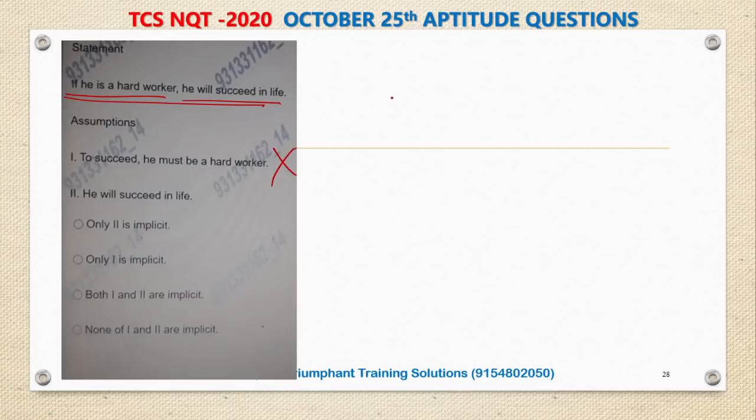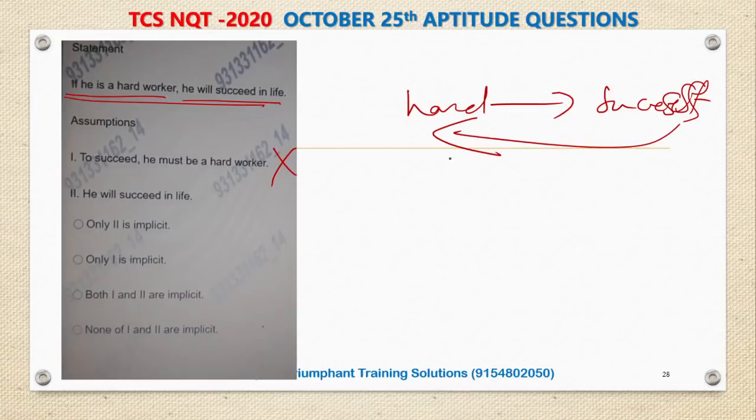Need not be. He is saying that if you are hard worker, you will get success. But he doesn't say it doesn't mean that to get success you must be a hard worker. So first one need not be an assumption. Second, he will succeed in life. That is again not an assumption. He says if he is a hard worker, he will succeed in life. If the person is a hard worker, he will succeed in life. So again, 2 is also not an assumption. It is a condition. If the person is a hard worker, he will succeed. So therefore here none of them is implicit. None of 1 and 2 are implicit. A very simple statements assumptions question.